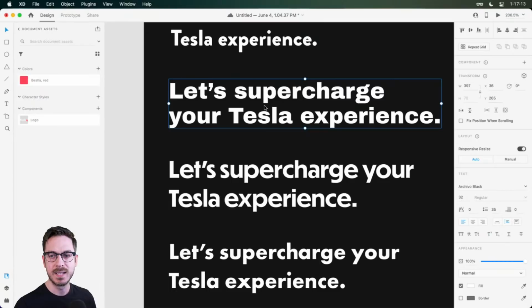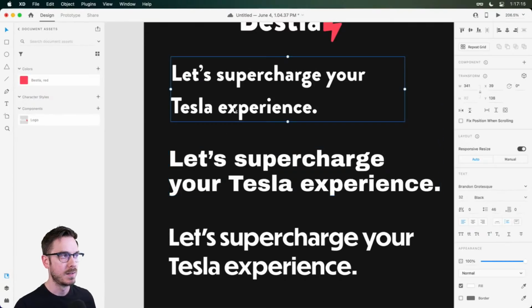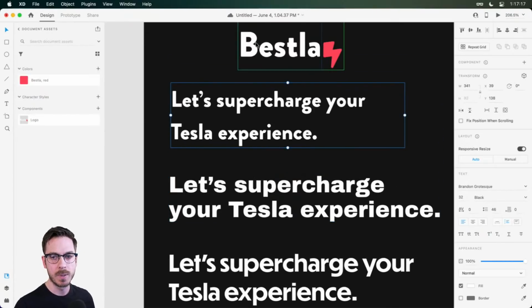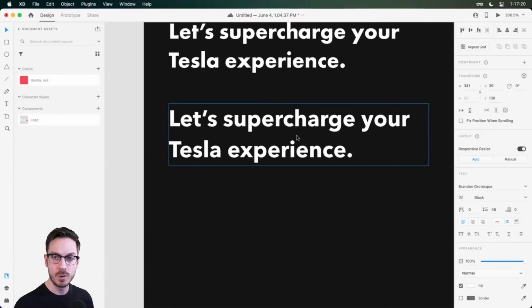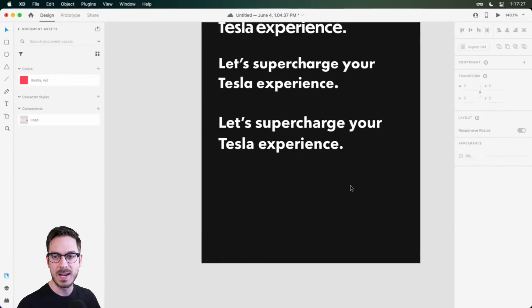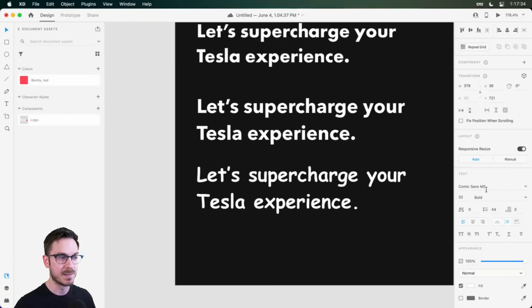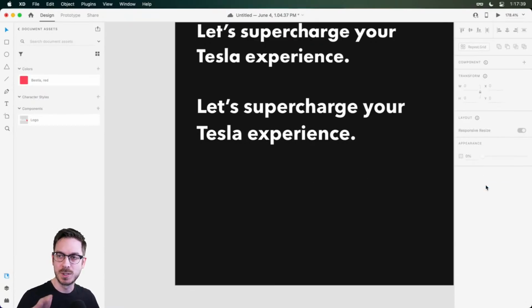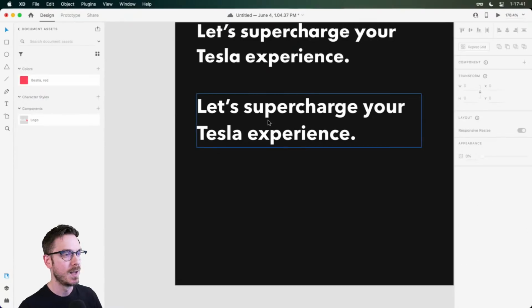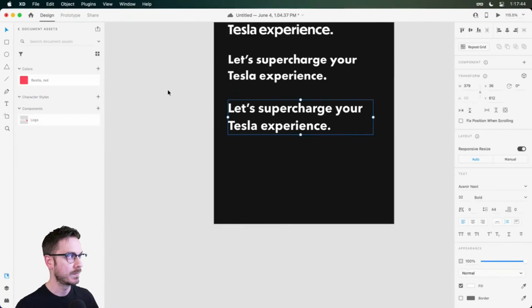We talked about that. Lena says either Archivo or Avenir. Brandon Grotesque is nice for the logo, but I might want to stay away from it. We've got 2 for Avenir, 1 for Futura. So again, I think I'm going to stick with Avenir. And, you know, of course, there's a million directions we can go with this. We can also possibly, this is a good one, let's say Comic Sans. Wonderful typeface, right? Just watching the numbers of viewers just go. All right, so we're going to go with Avenir, and I'm going to add this to my character styles.